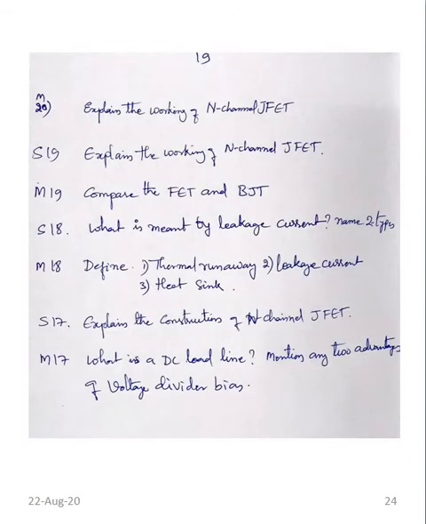And in question number 19 also, N channel FET, differences or comparison between FET and BJT, and then what is meant by leakage current, thermal runaway, leakage current, heat sink. Explain the construction of N channel FET, DC load line, and advantage of voltage divider bias. So these questions are asked.